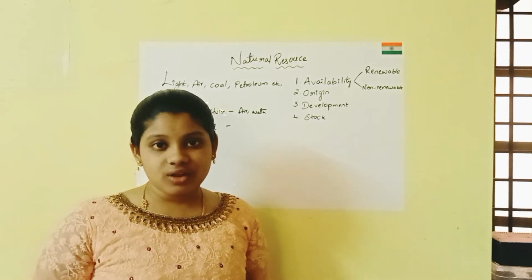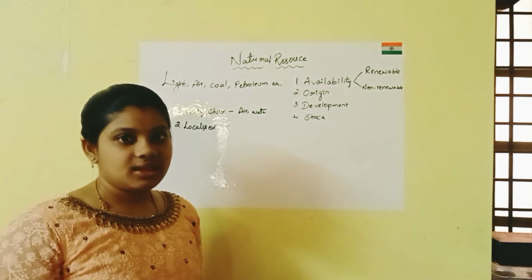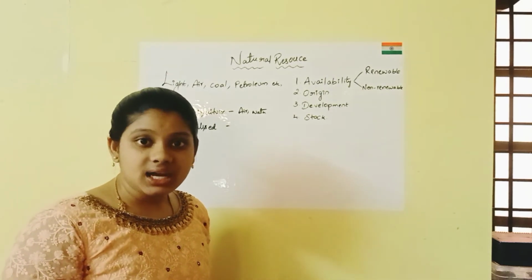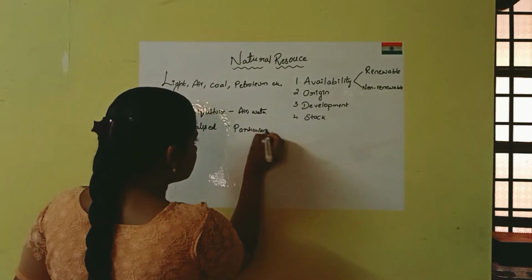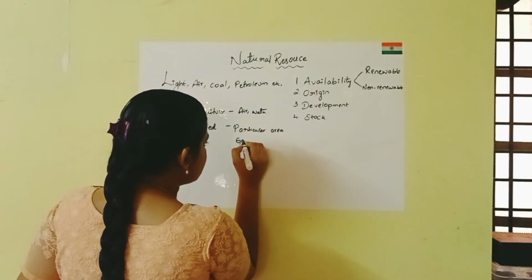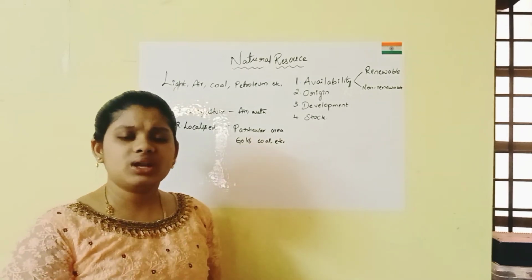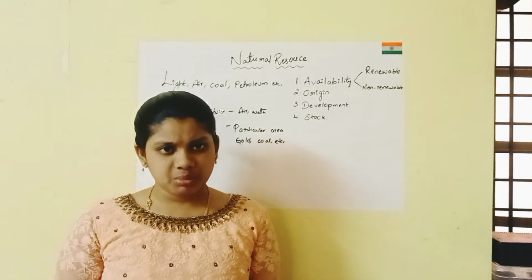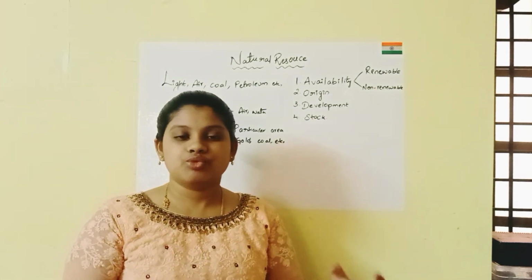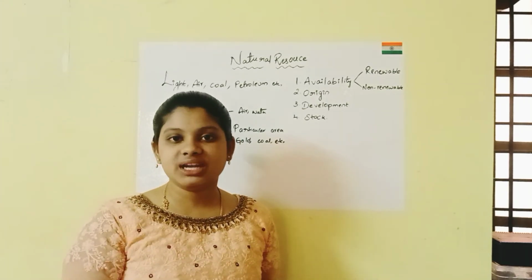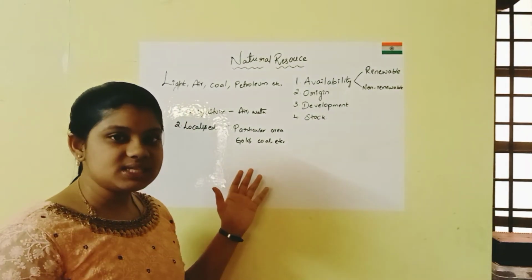For example, coal, petroleum, or gold, silver, copper. They are mined. They are present in a particular area. They are nothing but the localized resources. Gold, coal, etcetera. Okay. But why is it present only in some areas and not in every place? Due to geographical conditions like temperature, sunlight, water availability, rain availability, humidity conditions. All these are responsible for the presence of resources. Okay.